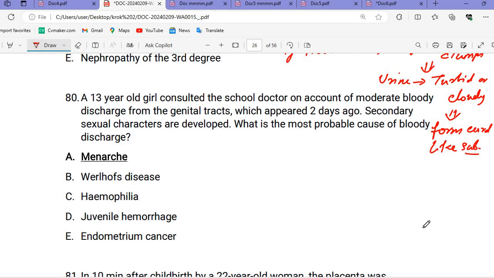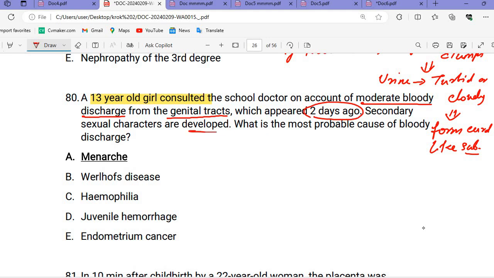Then 80: a 13-year-old girl consulted the school doctor on account of moderately bloody discharge. Now see, a 13-year-old girl with moderate bloody discharge from the genital tract, which appeared 2 days ago.